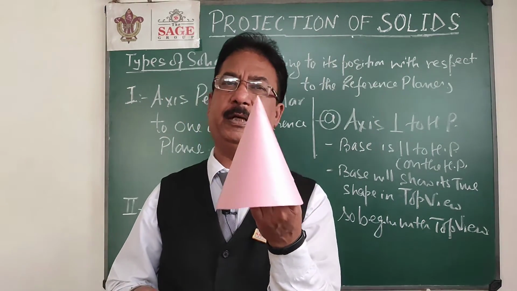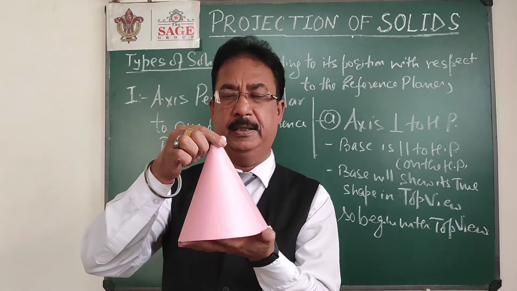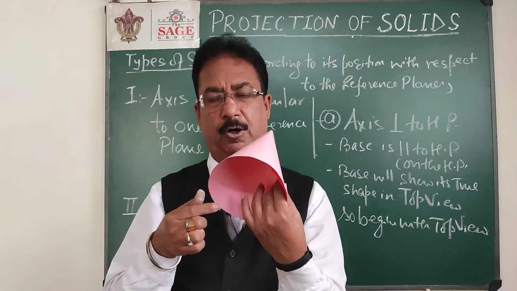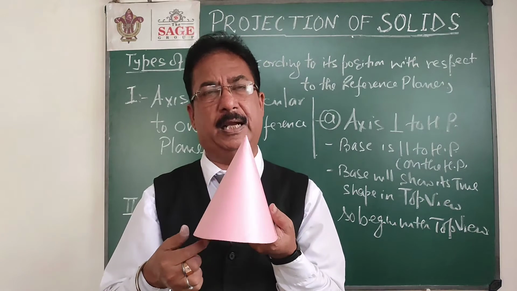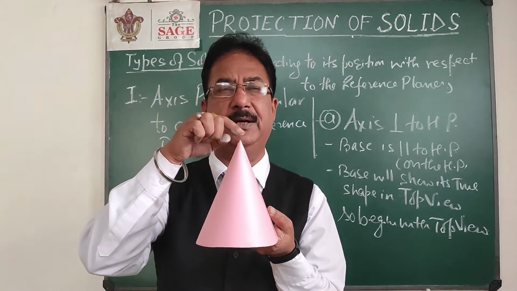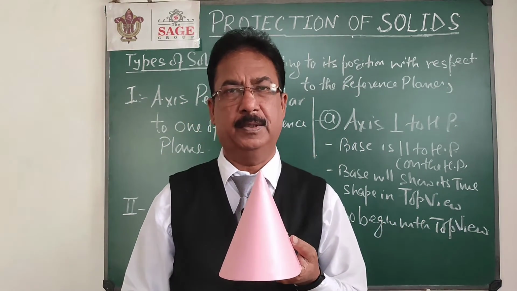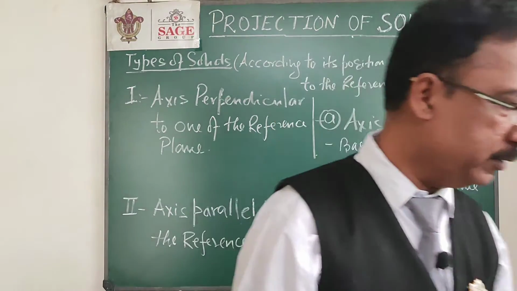In the same way, suppose there is a cone with its base resting on the HP. If you look from the top, it will look like a circle, and the front view will again be an isosceles triangle. So I will start with the top view because in the top view I get the true shape of the object. I hope you understand the initial concept.